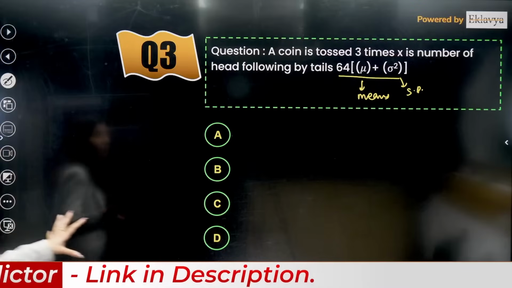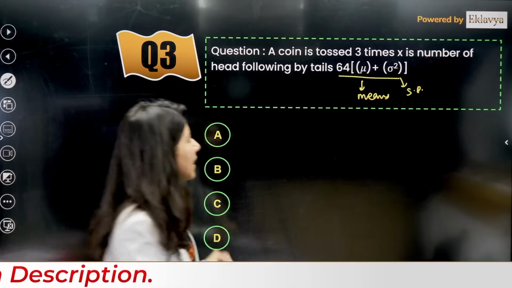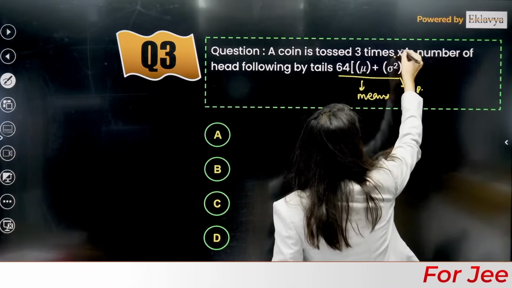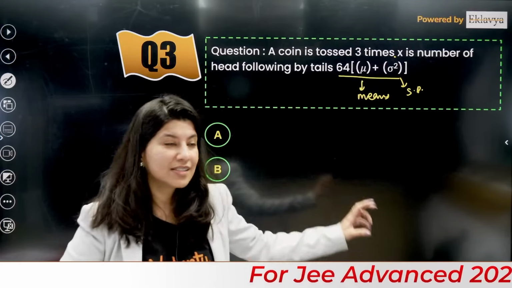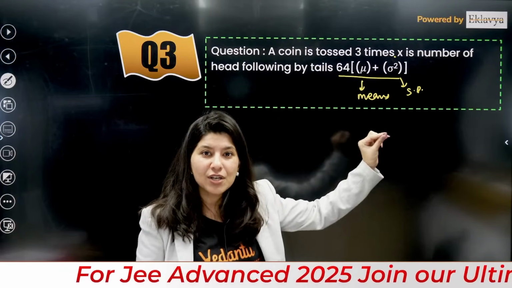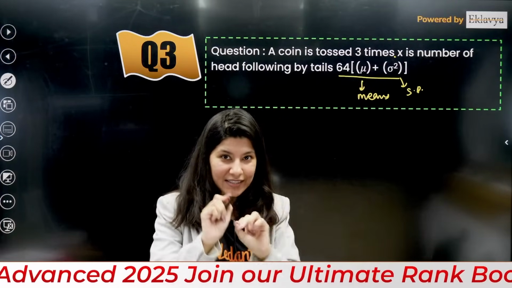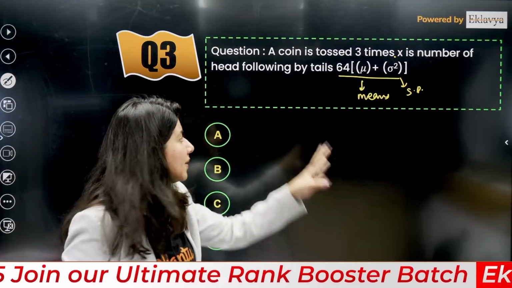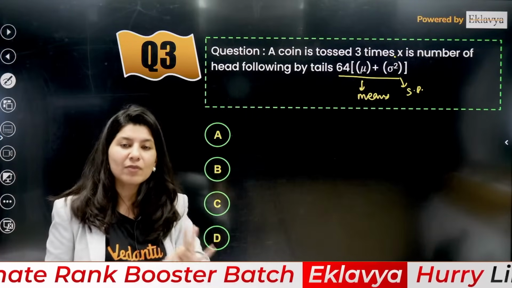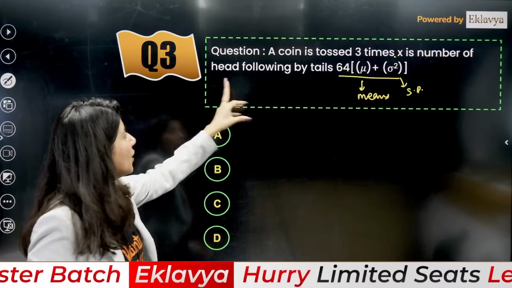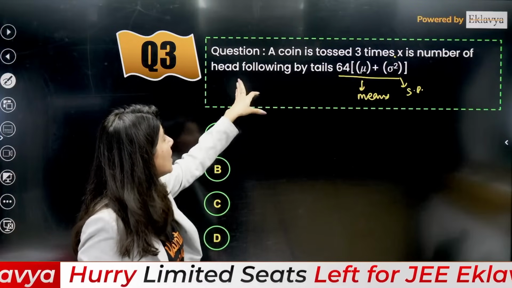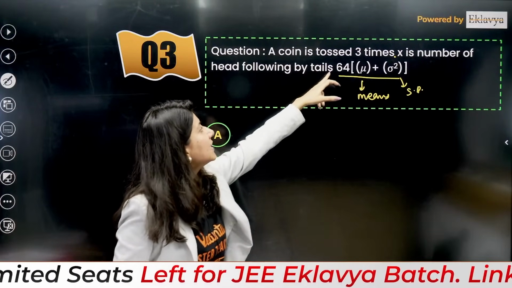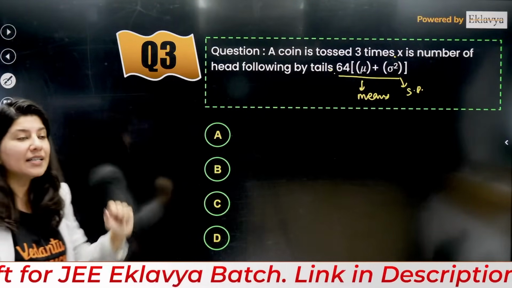What this question is trying to say: a coin is tossed 3 times. There is a full stop. X is a random variable. This is a memory based question, so the language is a little bit here and there, but I am trying to explain it to you. Overall, the language in the main paper will be on point, apt. A coin is tossed 3 times. X is the number of heads followed by tails. Full stop. So now understand.